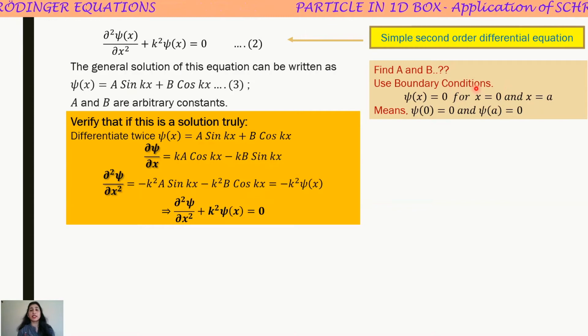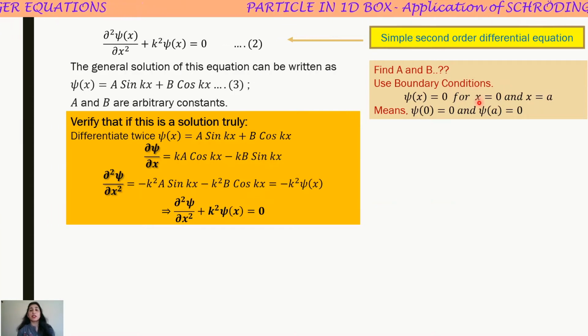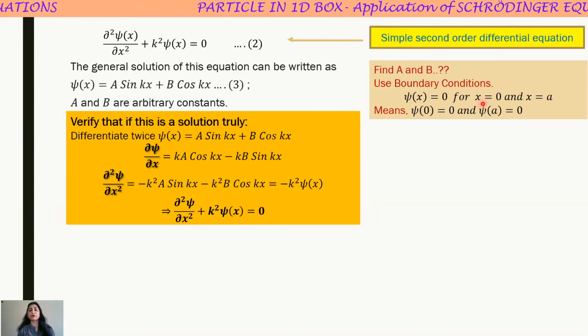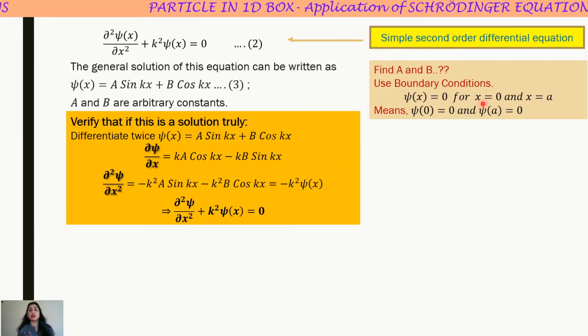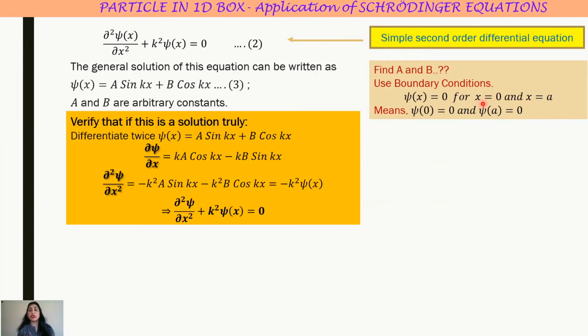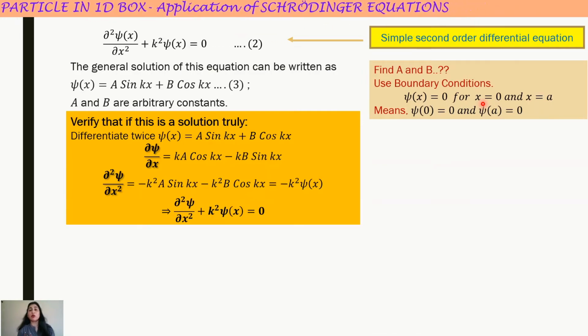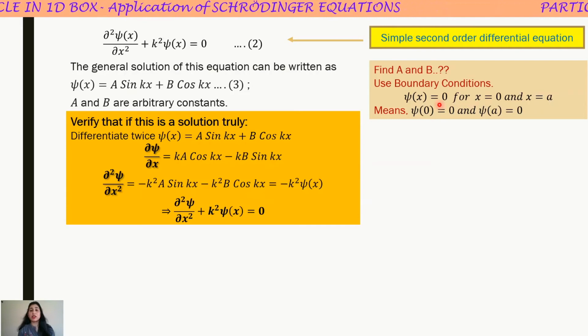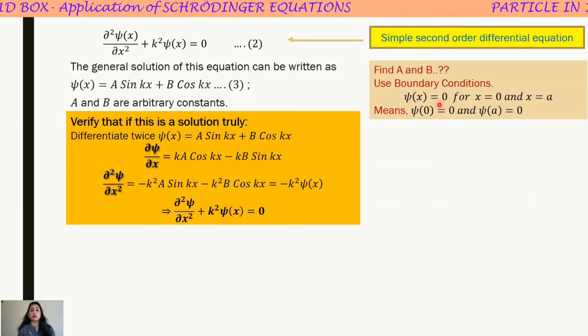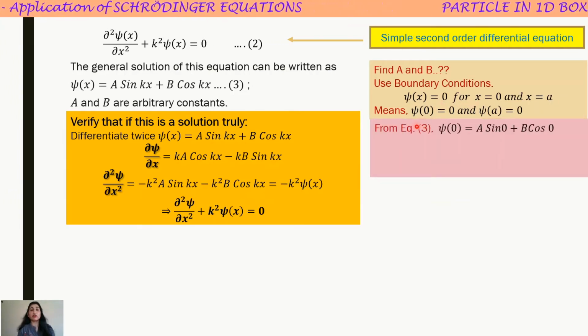What do the boundary conditions say? They say that psi(x) is 0 both for x equal to 0 and x equal to a. That is, on the boundaries the wave function becomes 0. So I replace these values in equation 3.